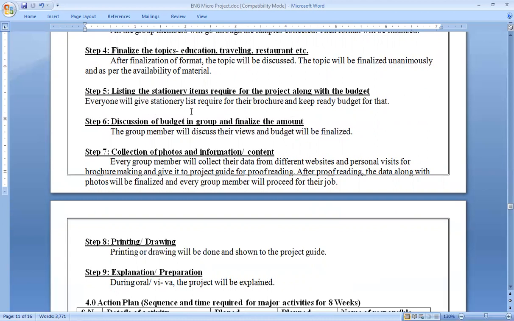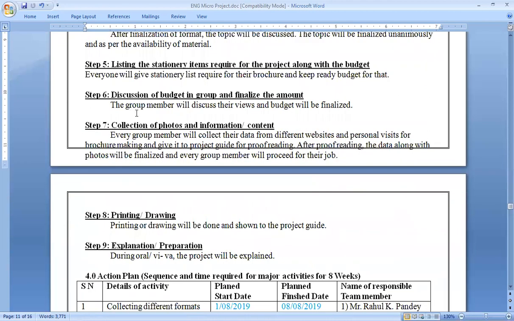Everyone will give the stationery list required for their brochure and keep the budget ready. Discussion of budget in group and finalize the amount. The group members will discuss their views and the budget will be finalized. So students, for every project you must consider what resources you require and what will be your budget, and your discussion must be done over here. So you must have proper planning regarding your project.